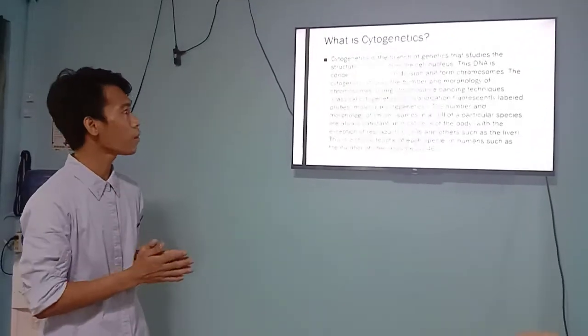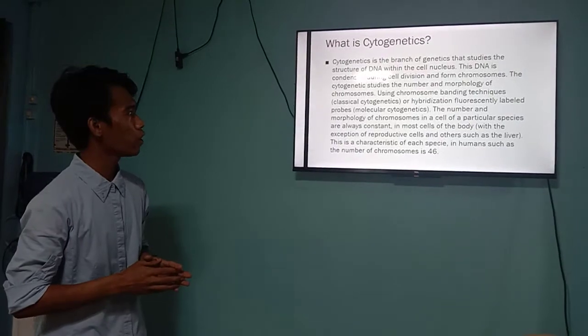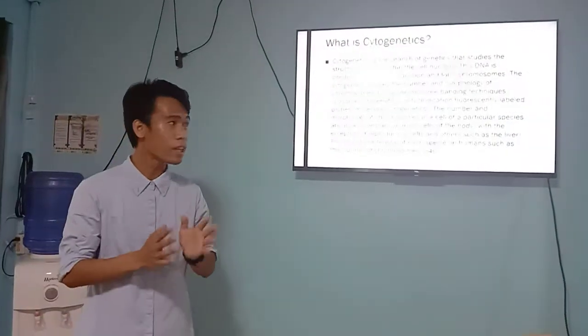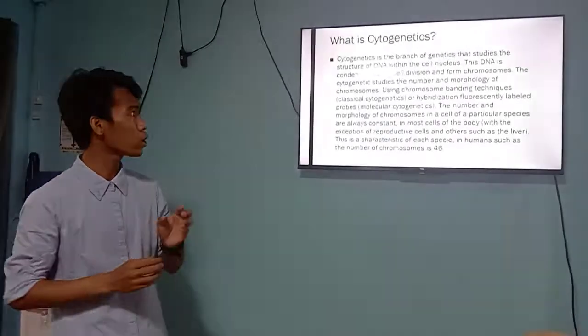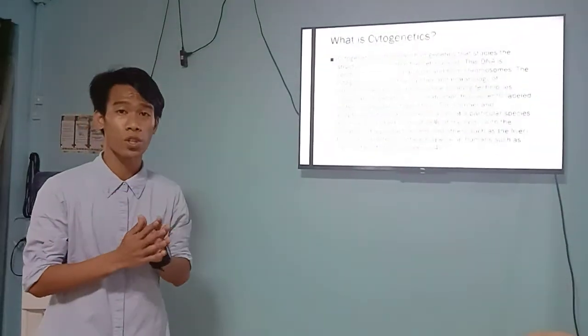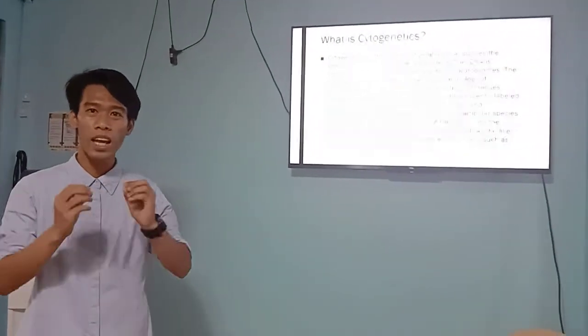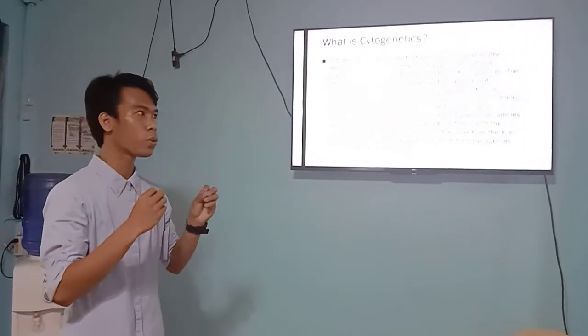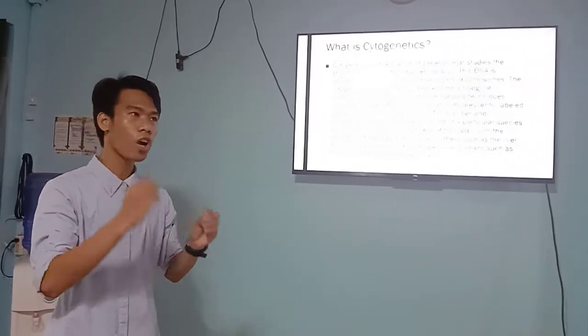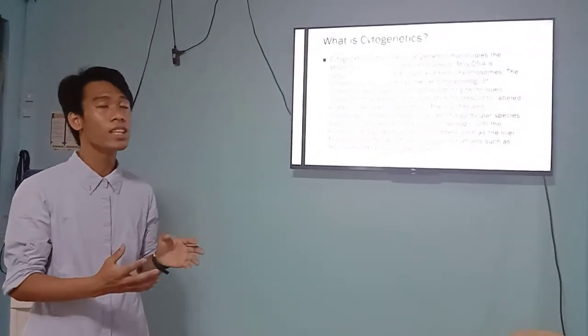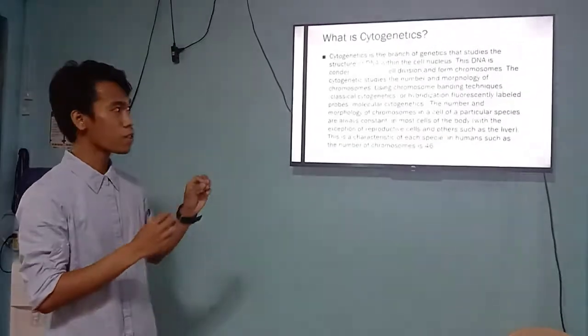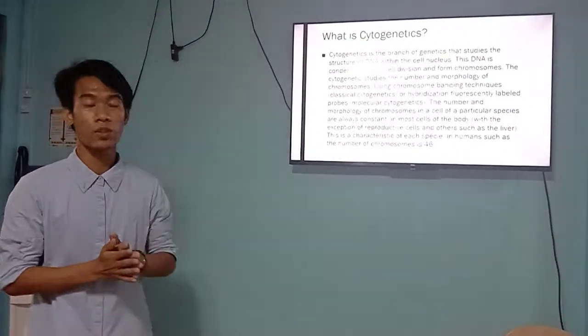In addition, the DNA is condensed during cell division and forms chromosomes. So in line with that, we can discuss the chromosomes in relation to cytogenetics, and how we deal with chromosomes and DNA in cytogenetics.